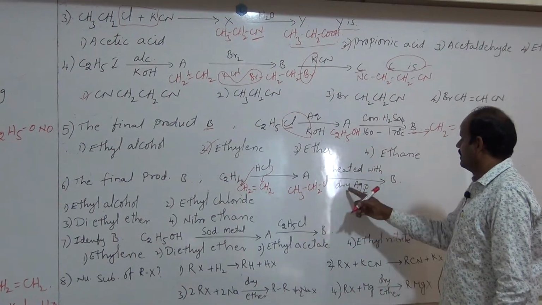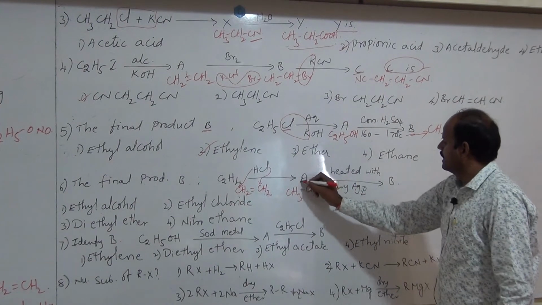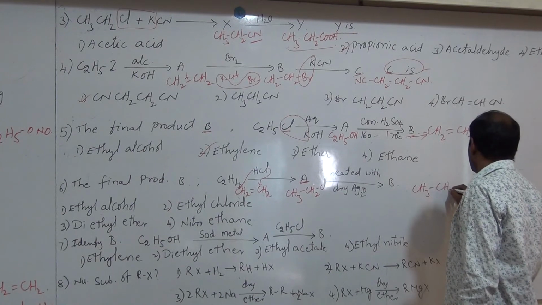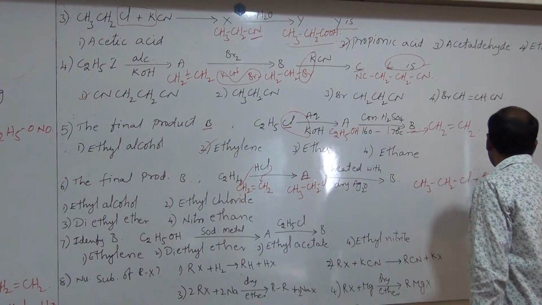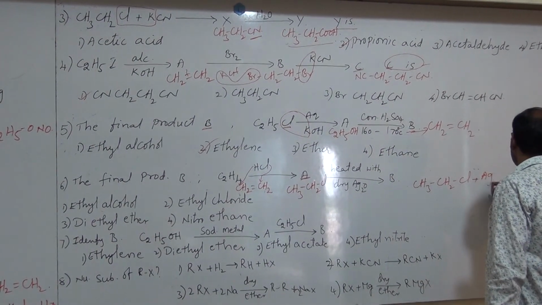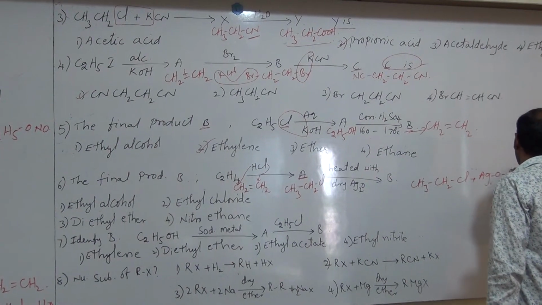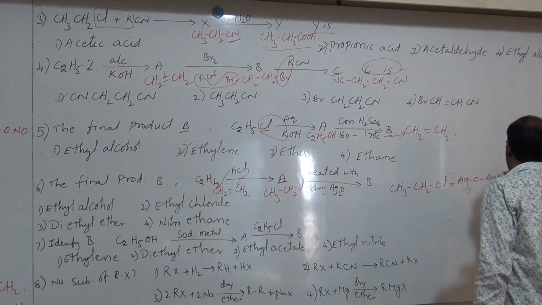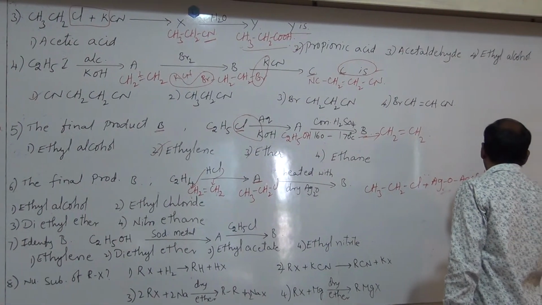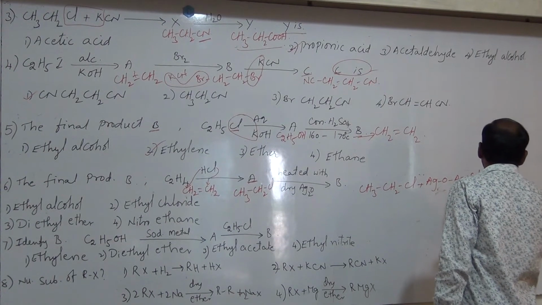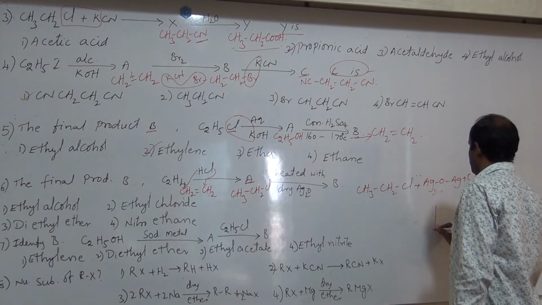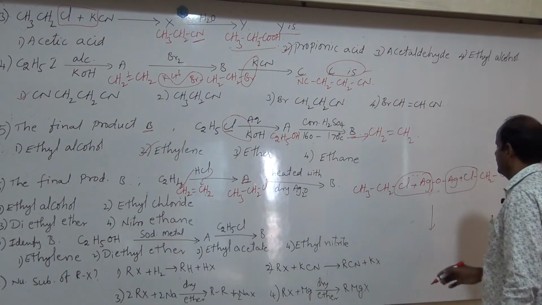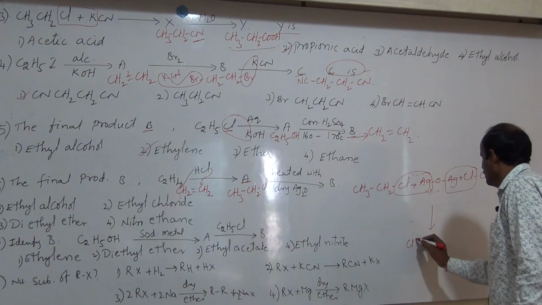It is heated with dry Ag2O, and you can take A as CH3CH2Cl. Here 2 moles of ethyl chloride reacted. Here AgCl is removed, here also AgCl is removed. Then what is the remaining one?